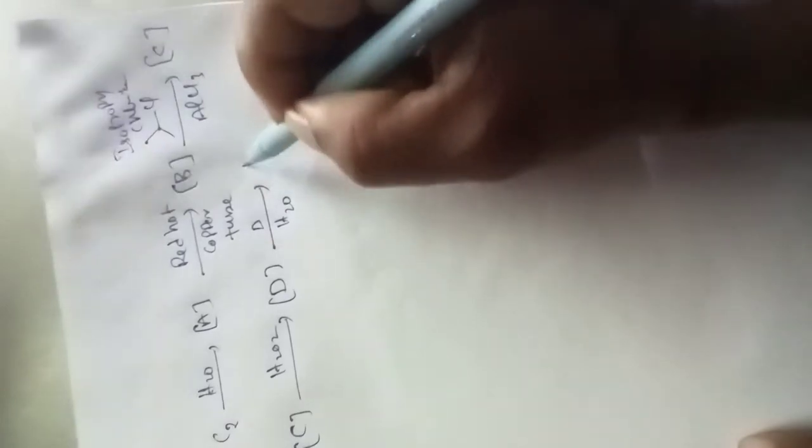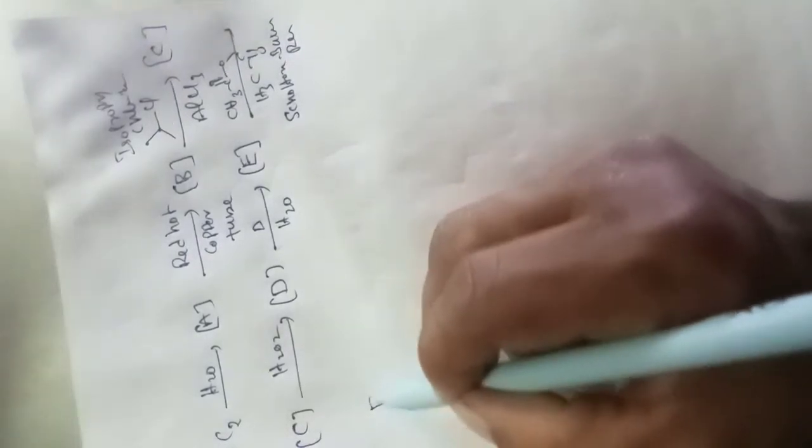it generates compound C, and compound C further reacts with hydrogen peroxide and gives compound D. Upon heating and hydrolysis of this compound, it generates compound E. And upon this, a reaction with acetic anhydride, CH3 C double bond O, CH3 C double bond O, this is the Kolbe-Schmitt-type acylation reaction, and it gives product F.